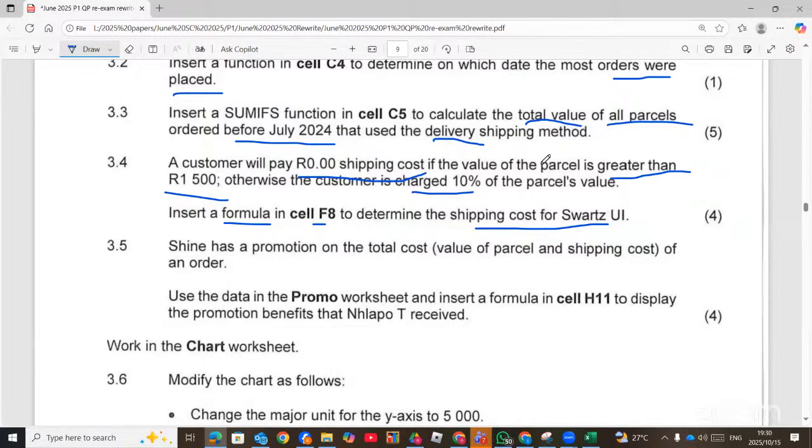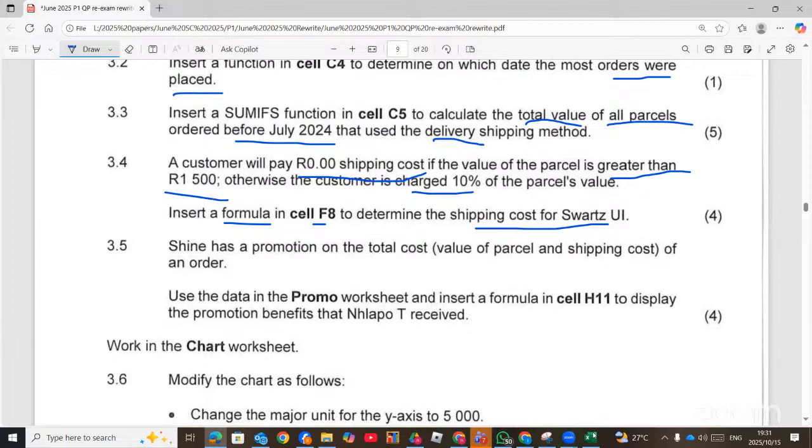This question, they can use that one to confuse you. They say formula, then you go and use your own formula. You confuse yourself and waste all the time. Remember, you can use a function also. And the right function for this one is the IF statement. Now, they are saying that if the parcel value is 1,500 and above, that's greater than, then the person will not get any shipping cost. Otherwise, that means if the person is getting less than that amount, then they are going to charge them 10% of the shipping cost value.